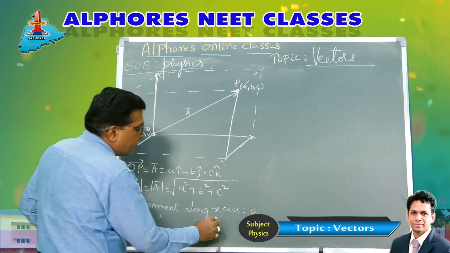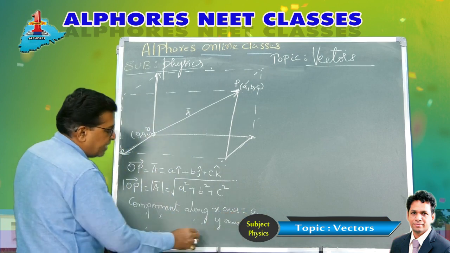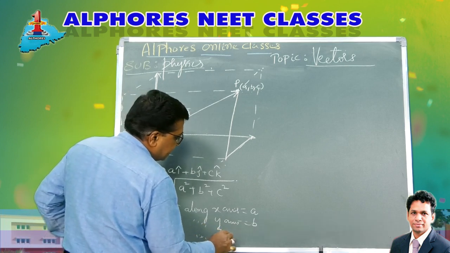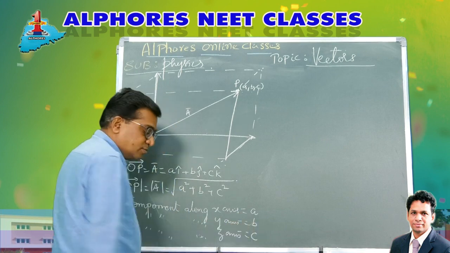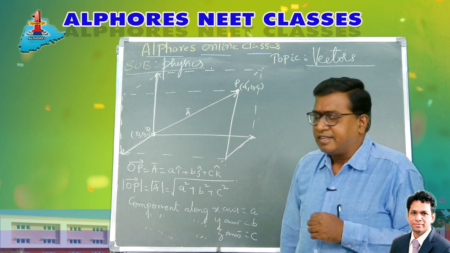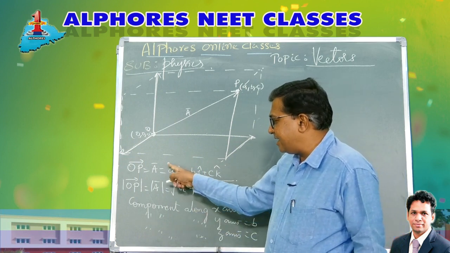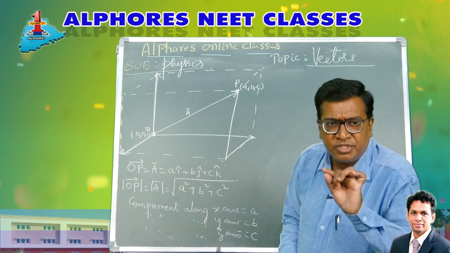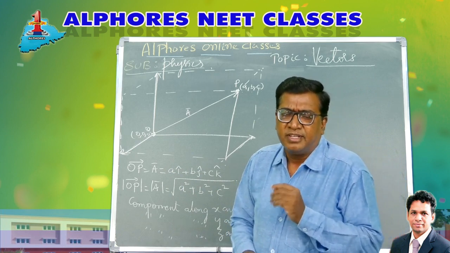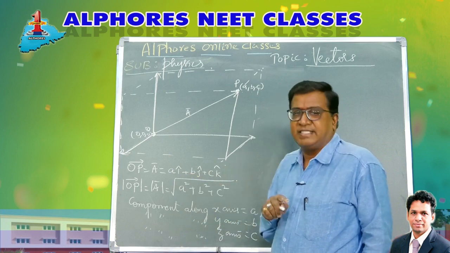Similarly, the component along the y-axis is B, and the component along the z-axis is C. So you may be asked to find the x component, y component, z component. The coefficient of i unit vector is the x component. The coefficient of j vector is the y component. The coefficient of k vector is the z component.